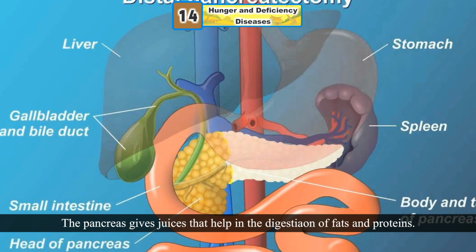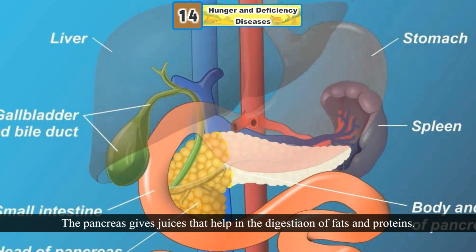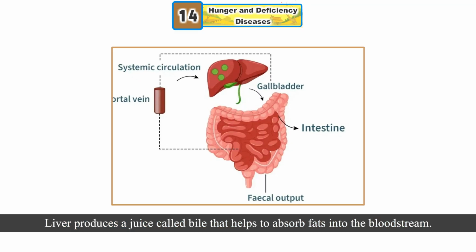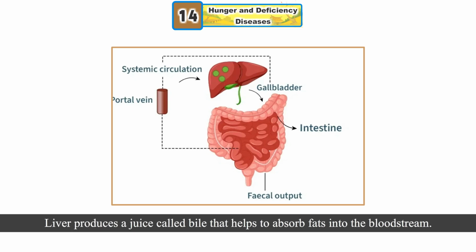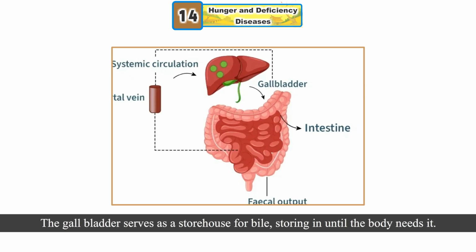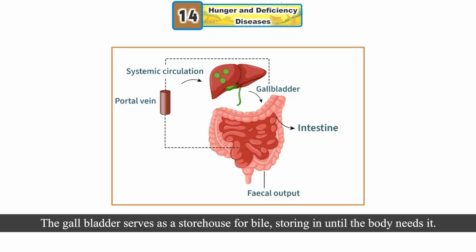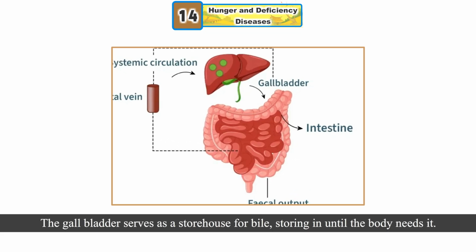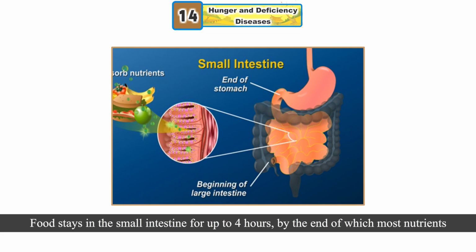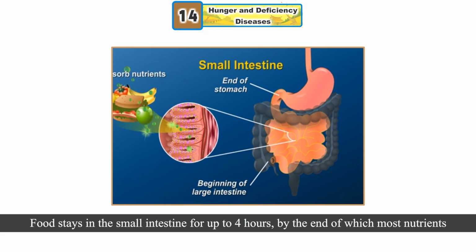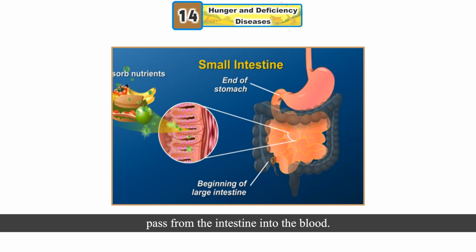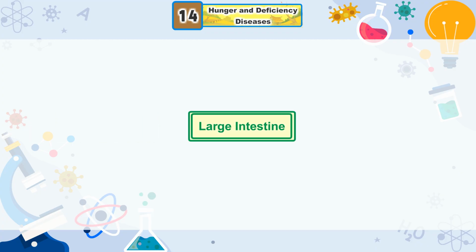The pancreas gives juices that help in the digestion of fats and proteins. Liver produces a juice called bile that helps to absorb fats into the bloodstream. The gallbladder serves as a storehouse for bile, storing it until the body needs it. Food stays in the small intestine for up to 4 hours, by the end of which most nutrients pass from the intestine into the blood.